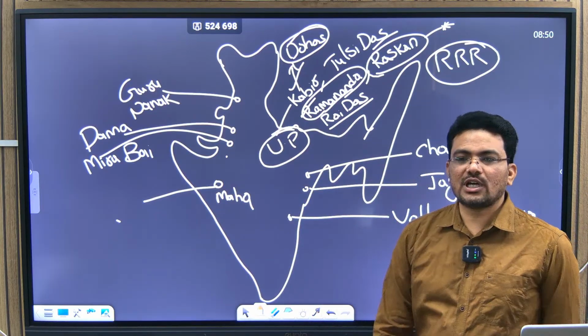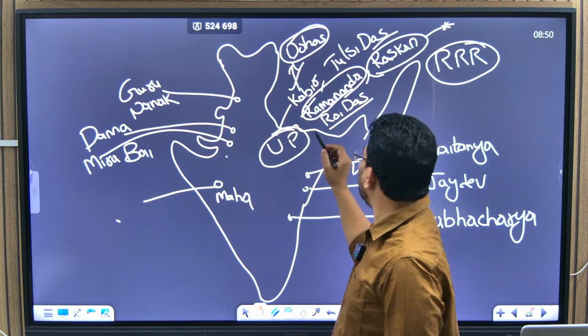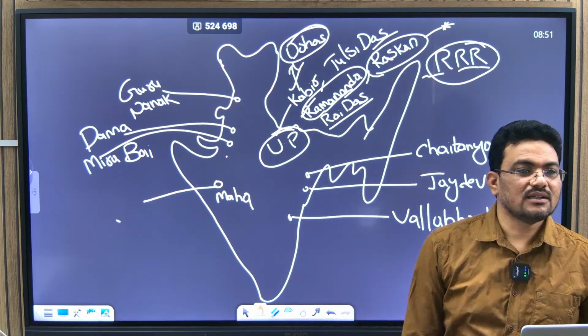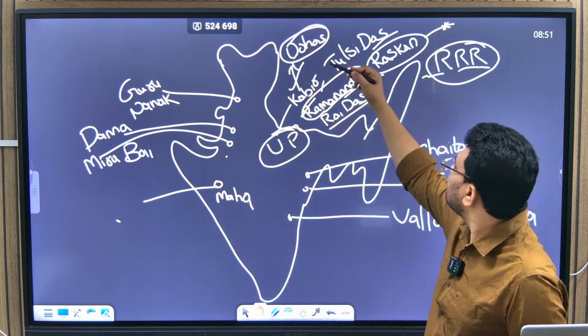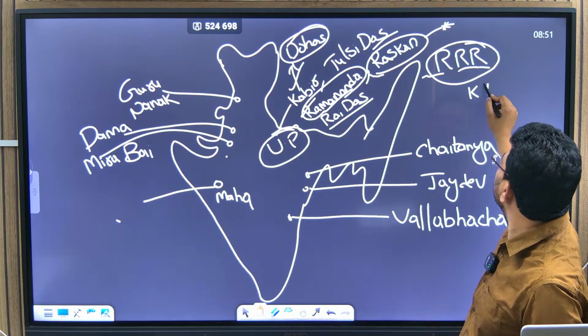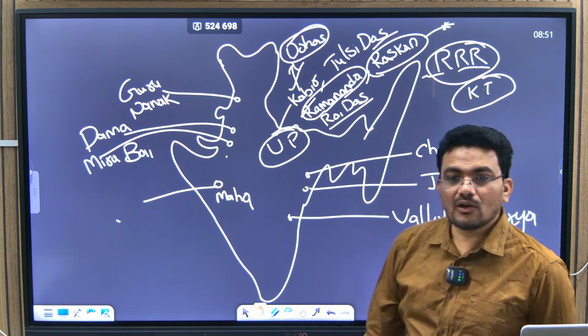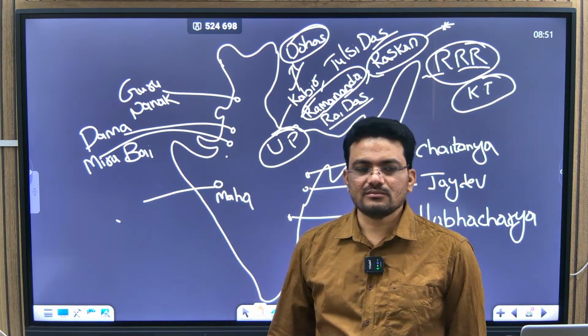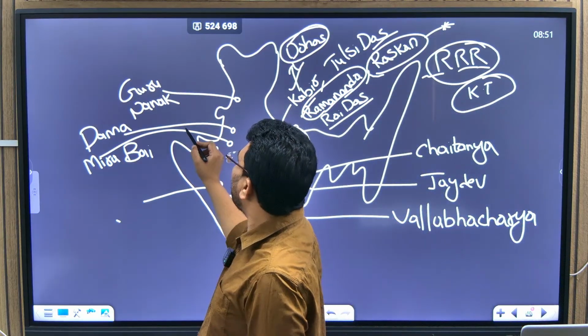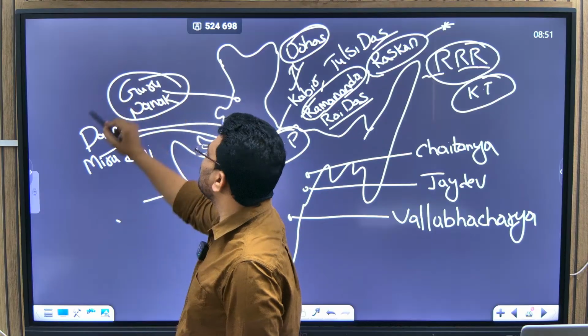He is from Uttar Pradesh. So these triple R, Ramanand, Raidas, Raskan, and then Kabir, Tulsidas, you have to remember. Now, the next one you must know is Guru Nanak.